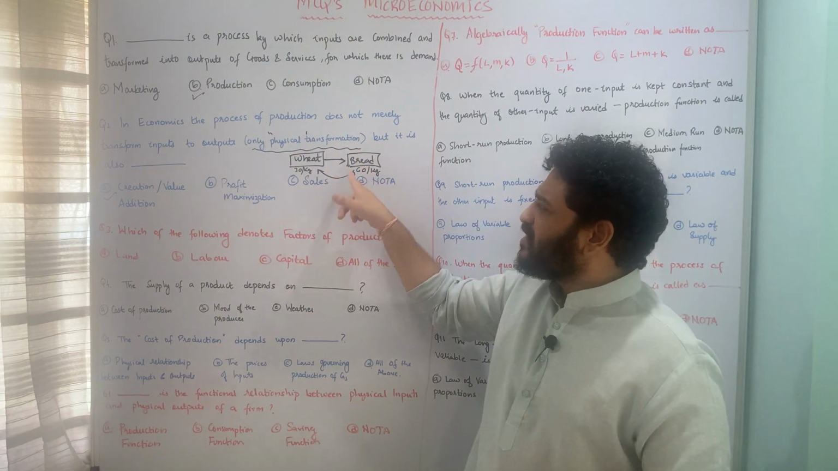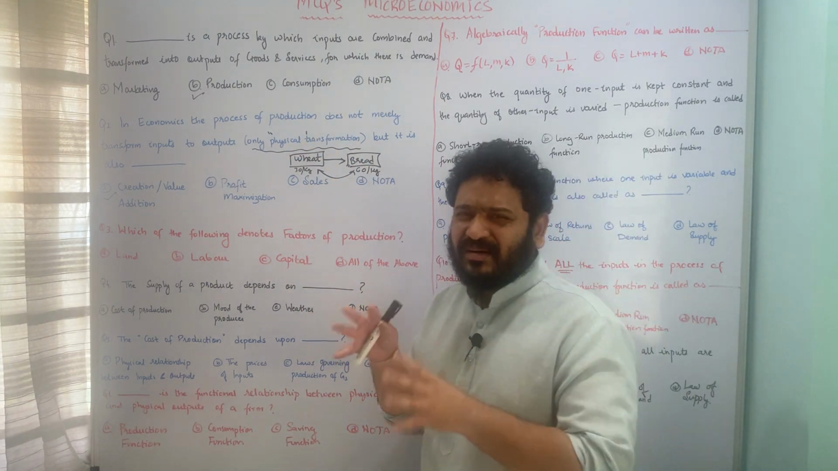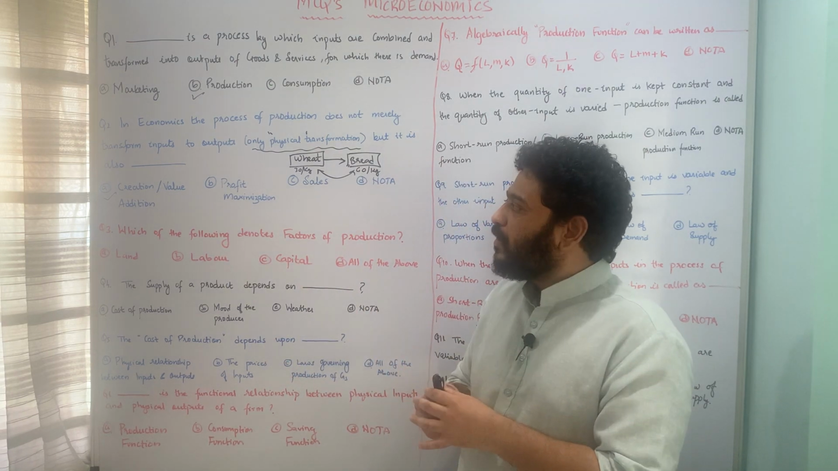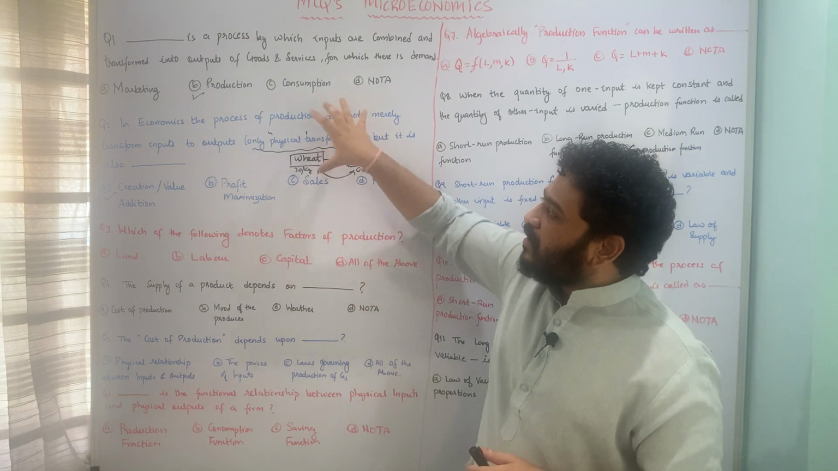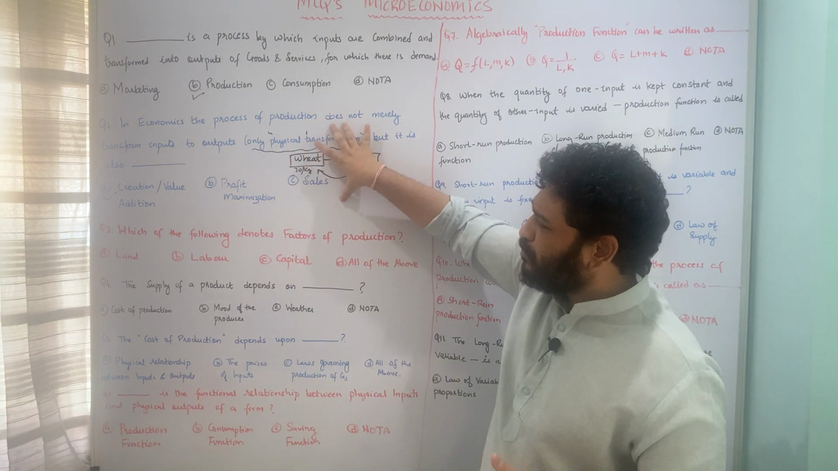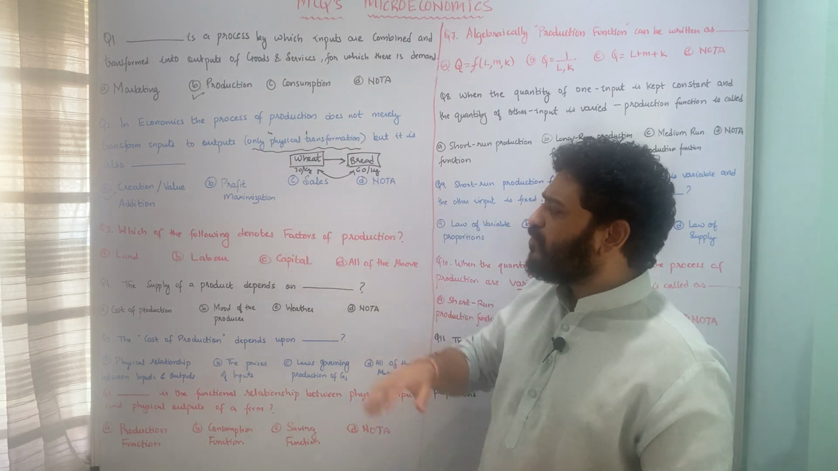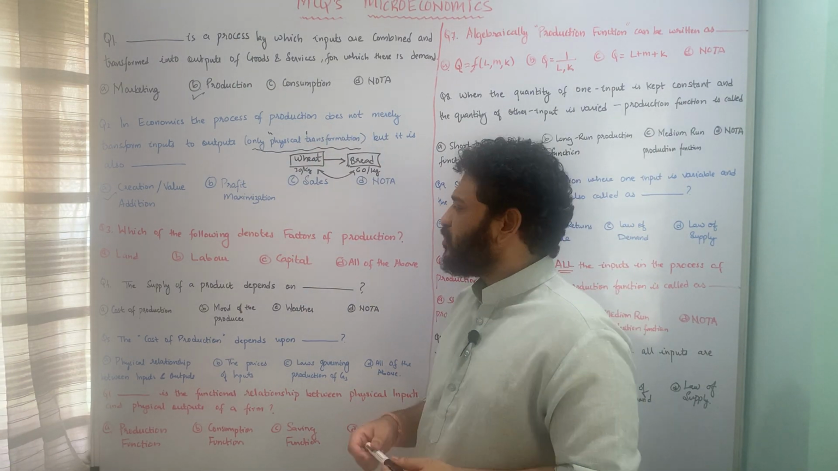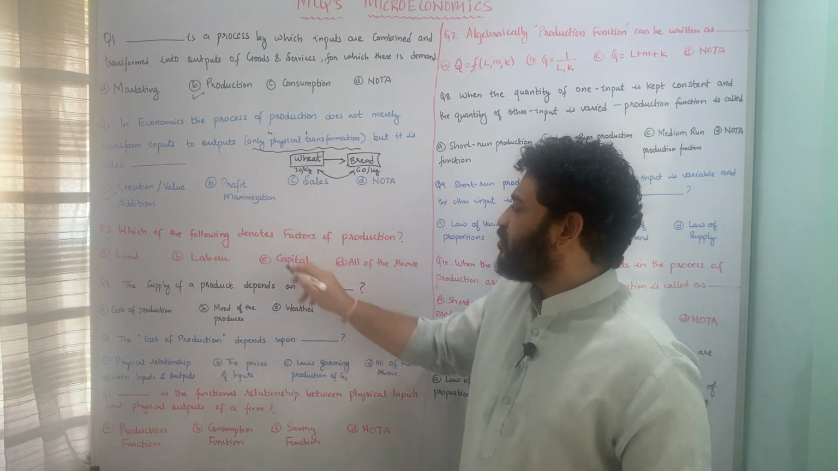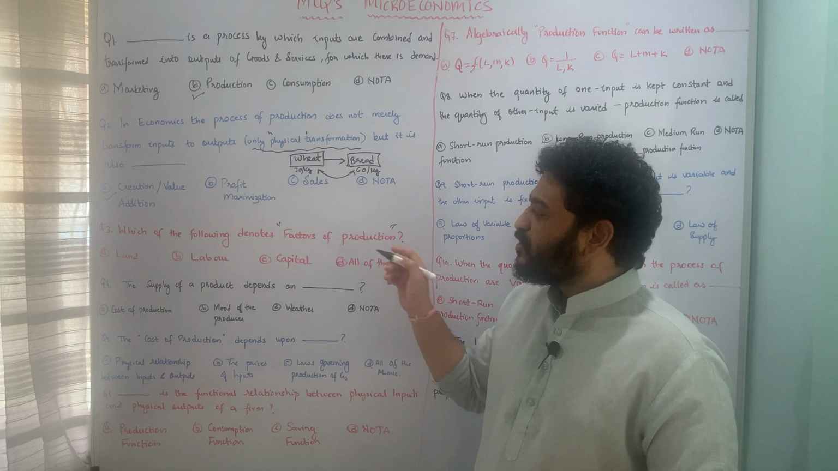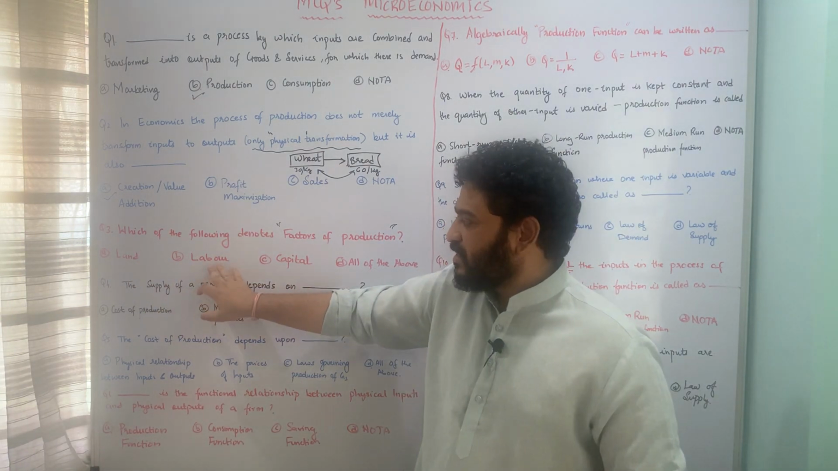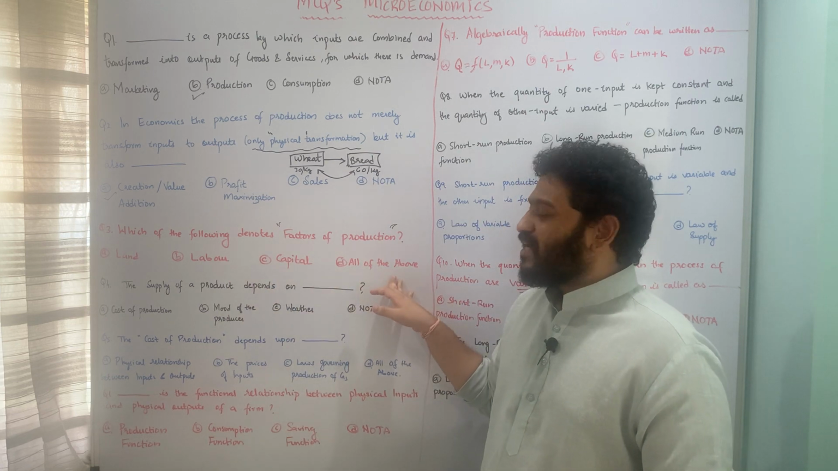I hope the example of wheat and bread is pretty much clear. It is giving you a sense of how the value addition is happening. Okay, so this is how you can look at the economics of the process of production per se. I hope this question is pretty much clear. Let us now move to the next question, which is a very simple question. The question is, which of the following denotes factors of production? The first option is land, second is labor, third is capital, and last is all of the above.